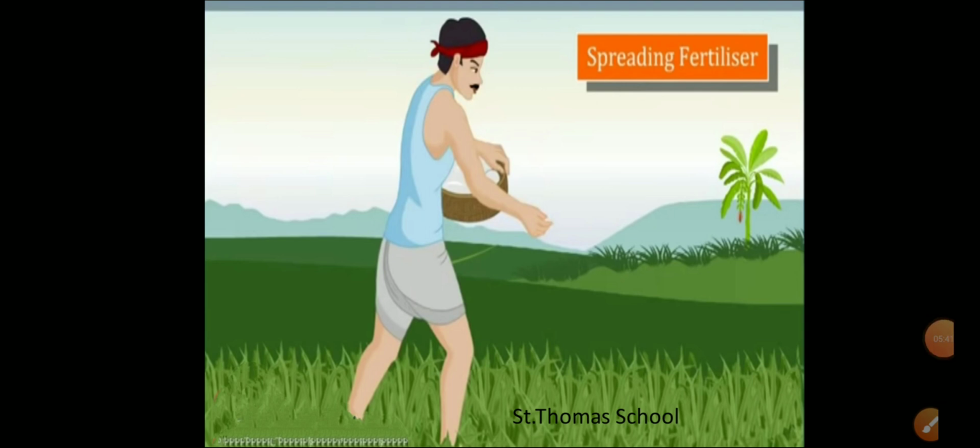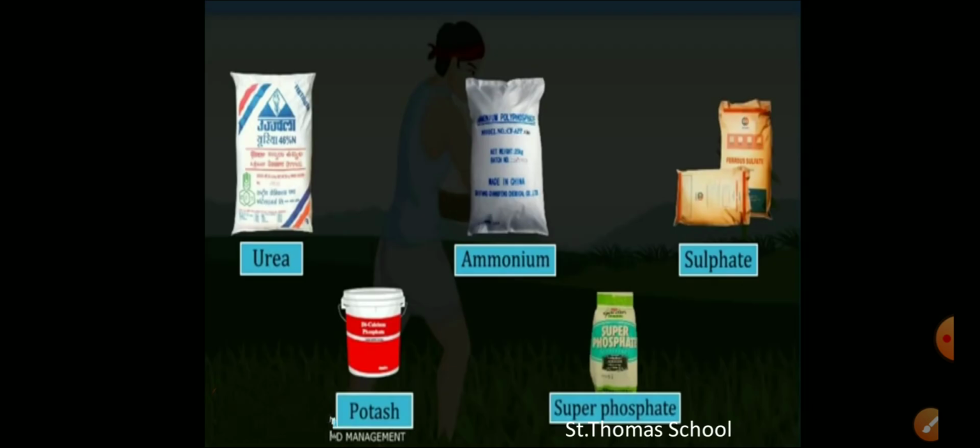Spreading fertilizers. You can see here, fertilizers are chemicals which are rich in particular nutrients. Fertilizers are produced in factories.